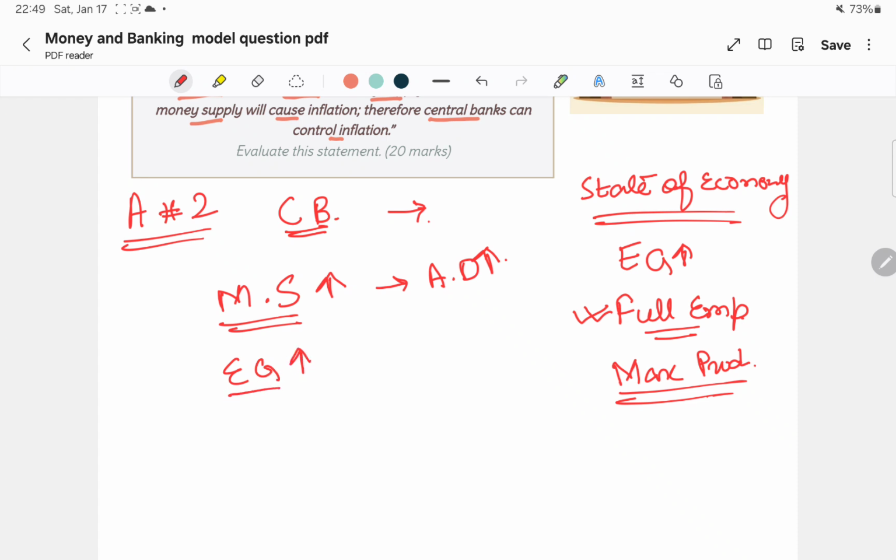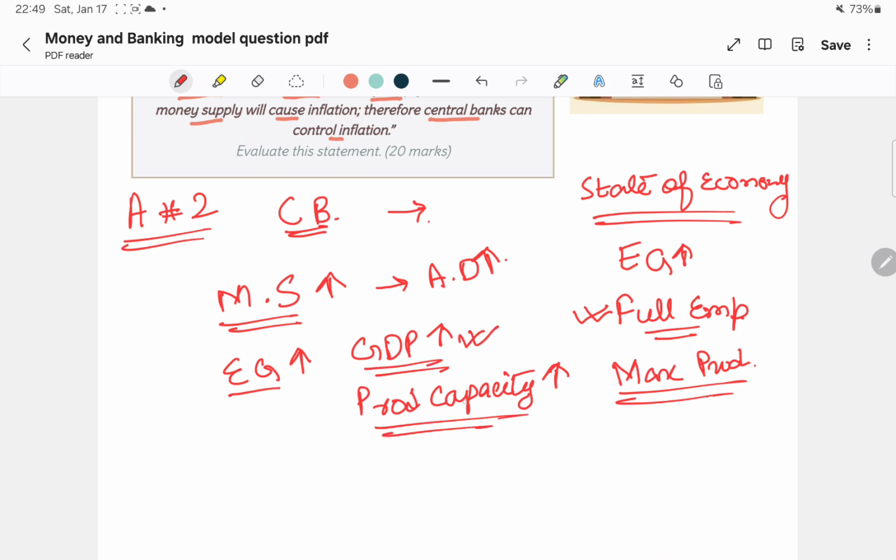What is happening here is that GDP is increasing at a faster rate than the productive capacity of the country. Both are increasing, but GDP is increasing at the faster rate.